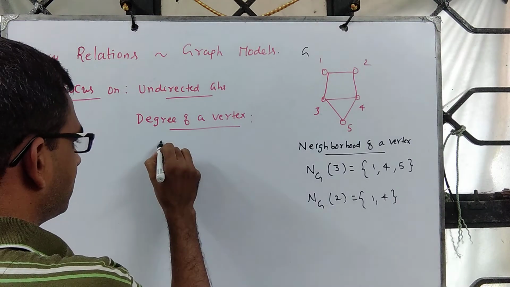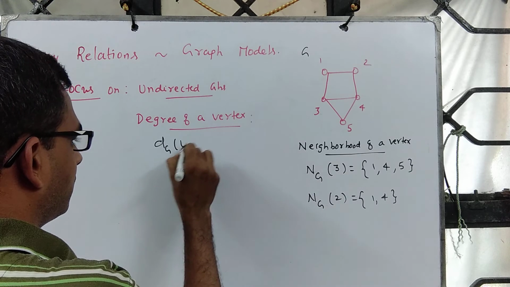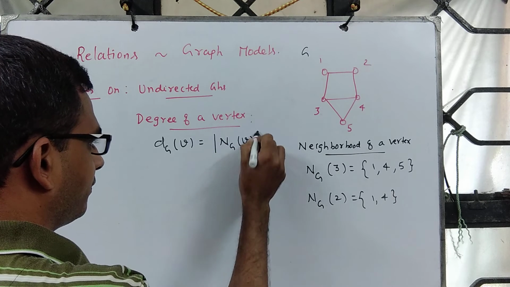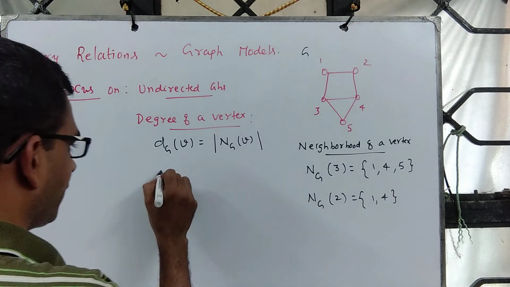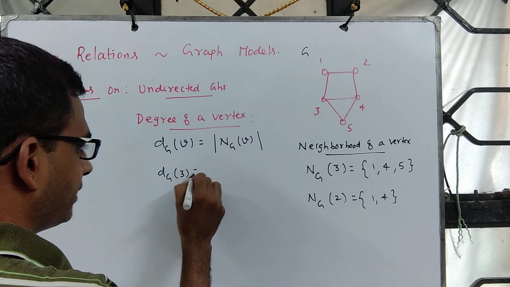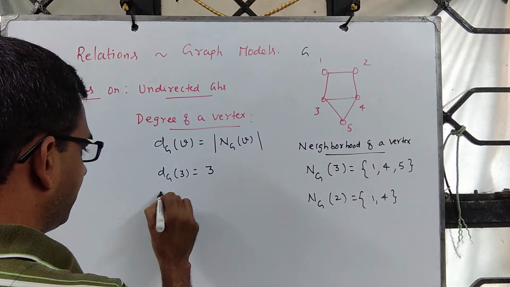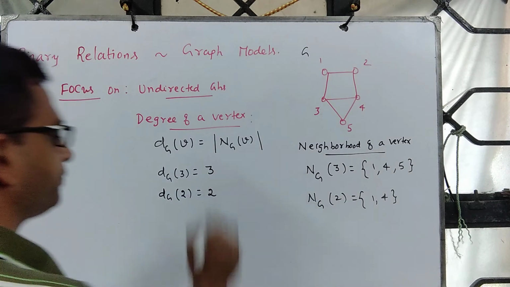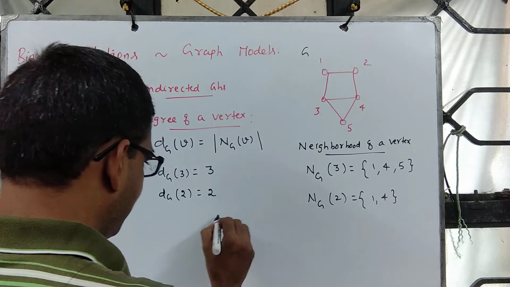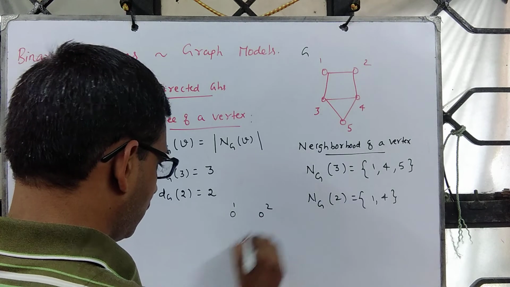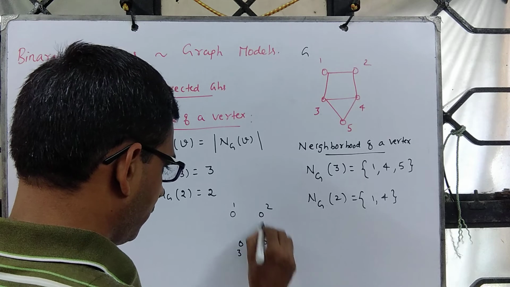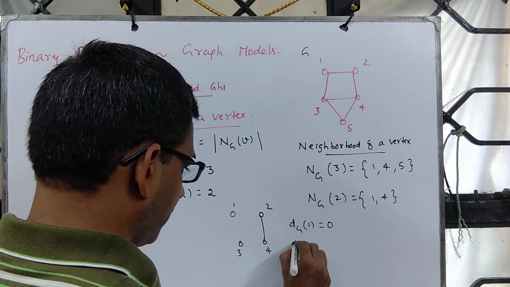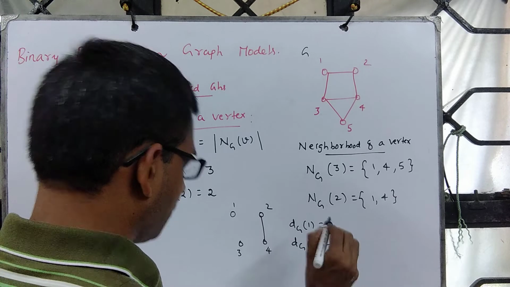Degree of a vertex is precisely the cardinality of the set neighborhood. So degree of 3 is 3. The number of elements that are adjacent to 2 is 2. In case the graph is like this, 1, 2, 3, 4, then degree of 1 is 0, degree of 2 is 1.